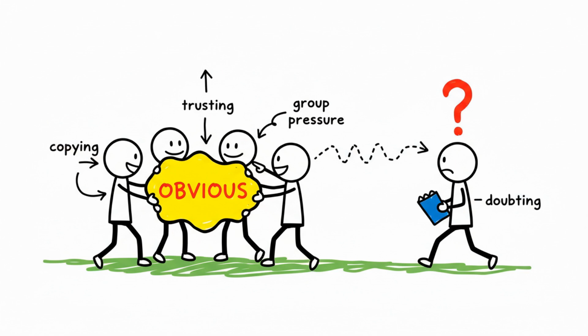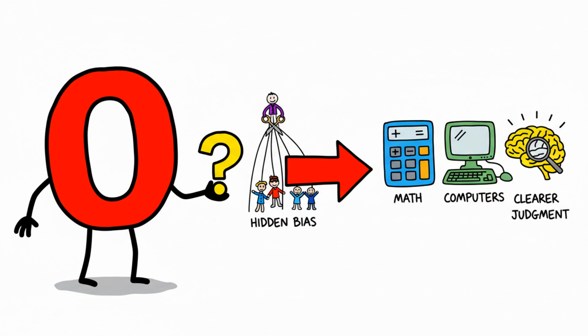Ask where the information came from. Ask what incentives are behind it. Ask whether there is a better comparison, a missing base rate, a stronger source, or another explanation. When we do that, the world becomes less mysterious. We still make human judgments, but we make them with more awareness and fewer hidden strings pulling in the background.